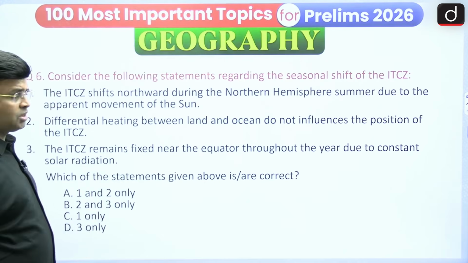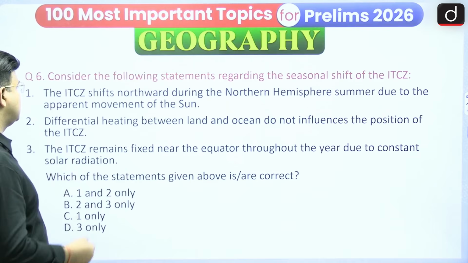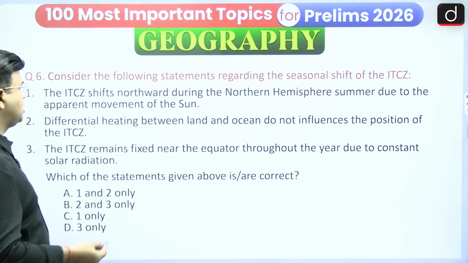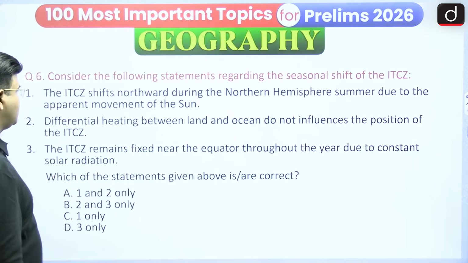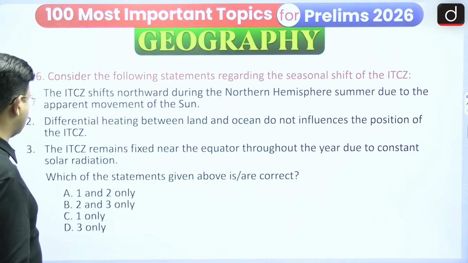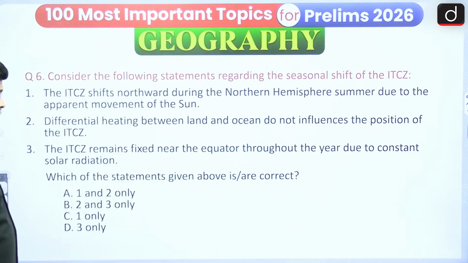Yes, it shifts in the north and south, you must be knowing. The ITCZ shifts northward during the northern hemisphere summer due to the apparent movement of the sun. Second statement: differential heating between land and ocean do not influence the position of the ITCZ. You have to say whether it is right or wrong. The ITCZ remains fixed near the equator throughout the year due to the constant solar radiation.